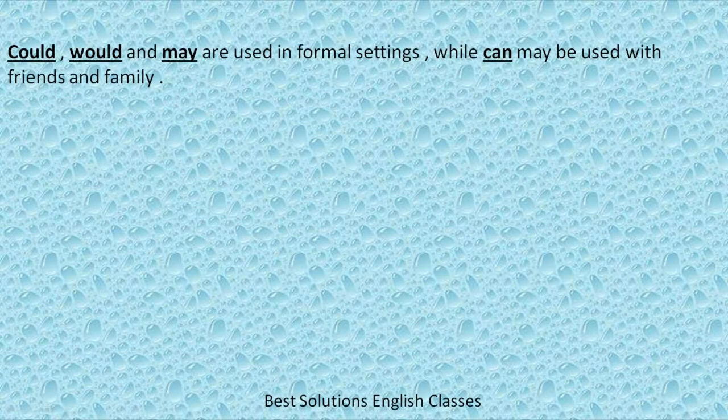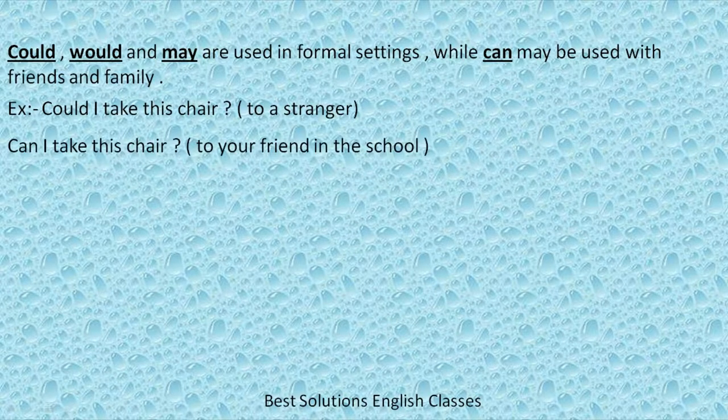At last, I want to mention here some important points for you. For example, could, would and may are used in formal settings, means they are used formally, while can may be used with friends and family. For example, could I take this chair? You will use could when you talk with a stranger. But can I take this chair? Can you will use with your friend or with family members.